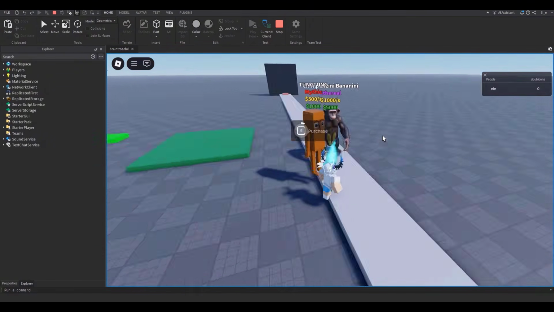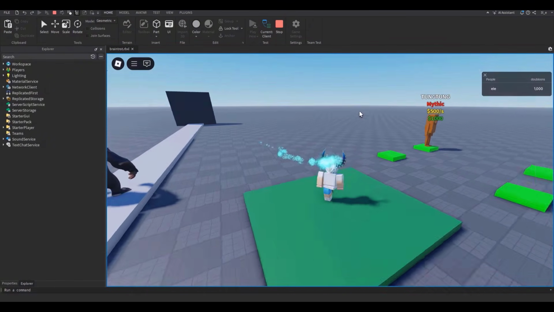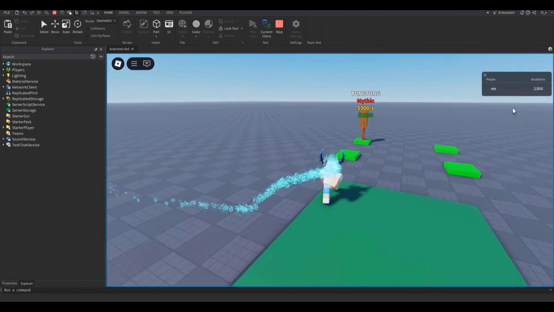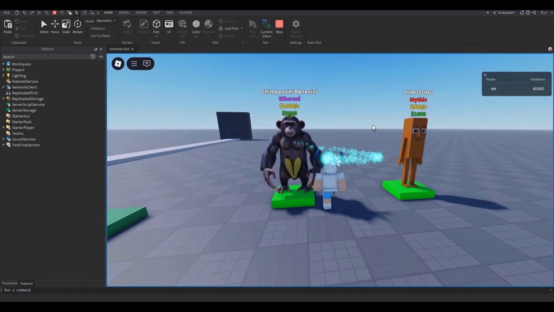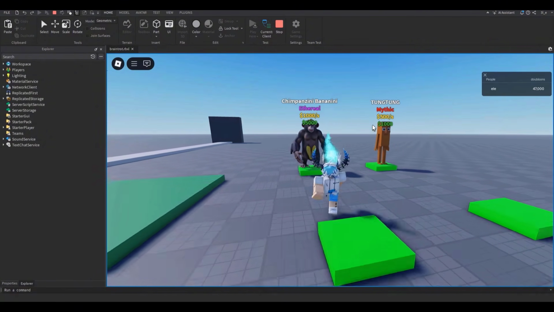Okay, so let's buy this guy. He's only $1,000 for the blooms. There you go. I purchased him. And there now I can't buy this guy yet because I don't have enough blooms. And there you go. Now he's in my base. Now I'm going to add in some more. Let's add in some more Brainrot characters that the AI will create for me.